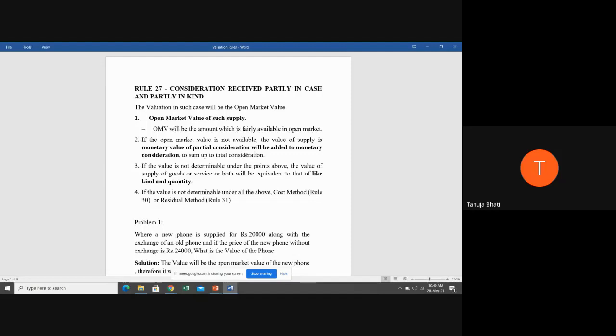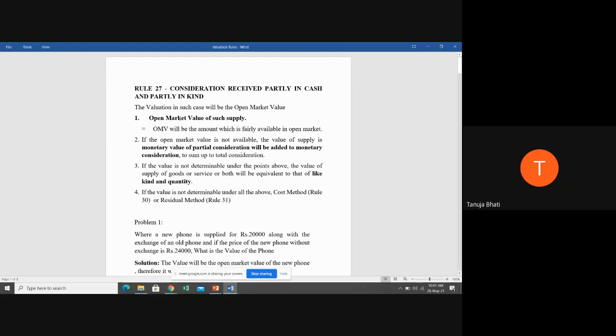He's giving the bulk of Lays chips to the wholesaler, but the wholesaler did not pay the entire 1 lakh rupees in cash. He paid 50,000 in cash, and for the remaining he said, I have a farm of potatoes, I give you potatoes. So half he gave in kind and half he gave in cash. In such a case, how are you going to value the supply? You're going to value it at the open market value.